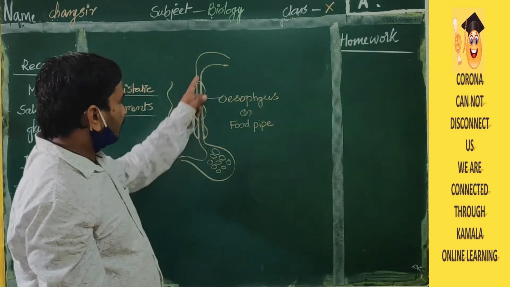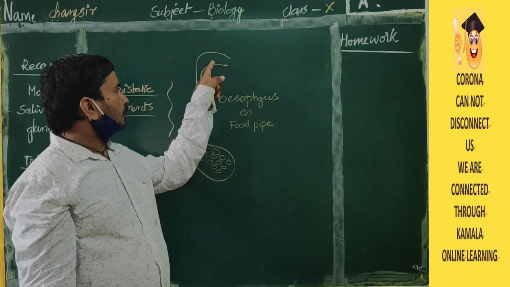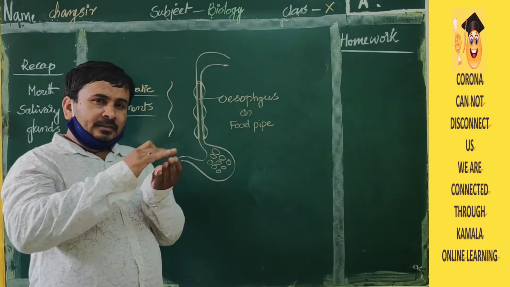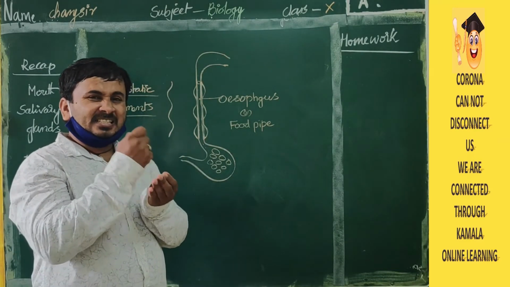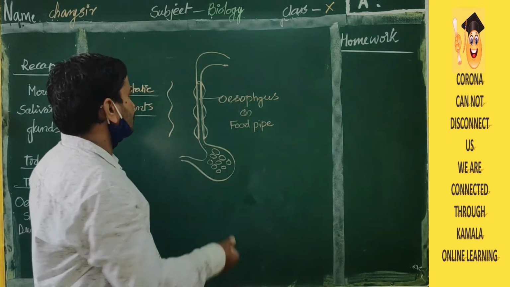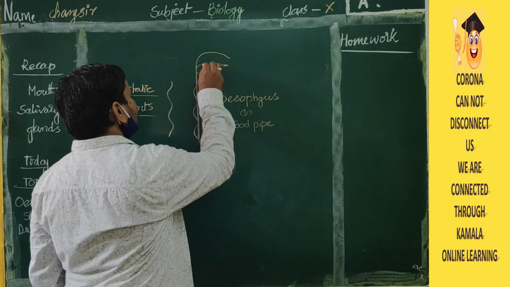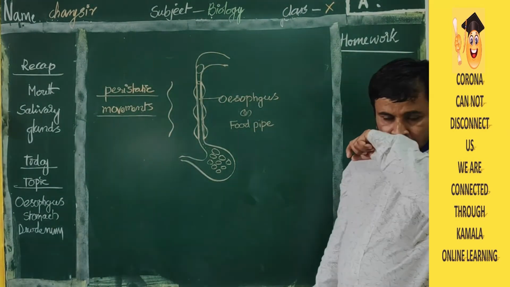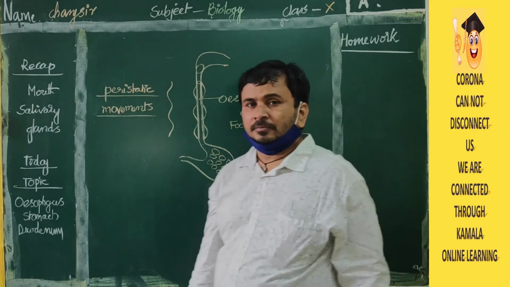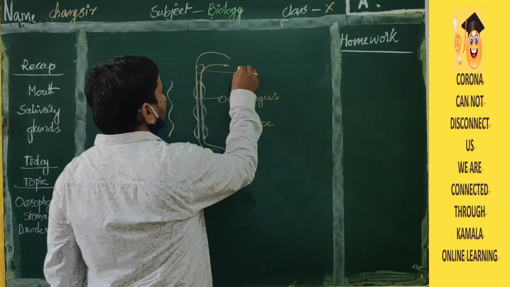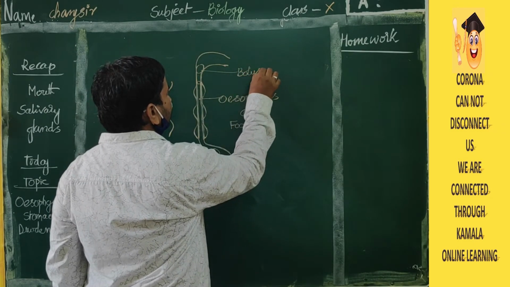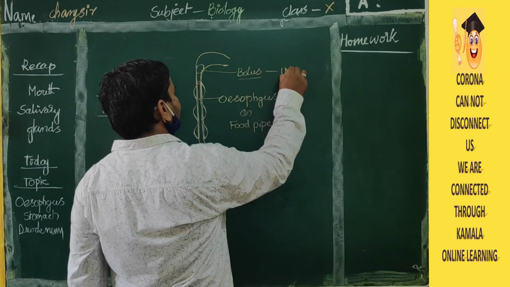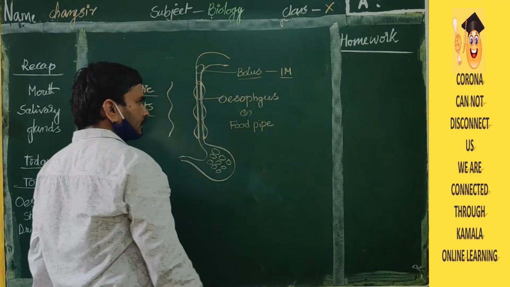Okay. So here one thing I have to tell. The food will be chewed. A big part will be mixed and crushed and they will make a paste-like structure, a round ball-like structure, which is formed in the mouth after chewing of the food. That is called bolus. You have to remember, this is called bolus. This is a 1 mark bit.